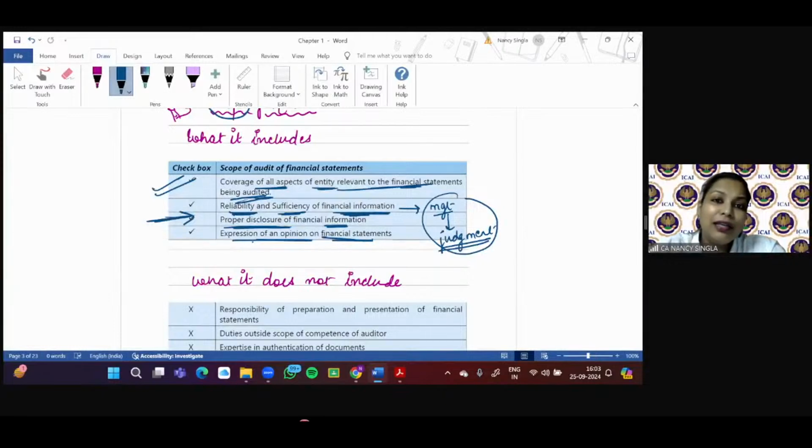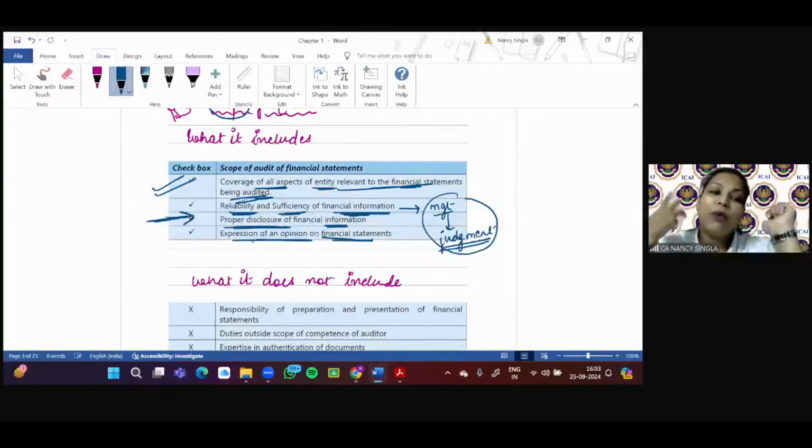Now, once you are clear with the concept of what is included in scope, that is, disclosure is to be seen, reliability and sufficiency of information is to be seen, all the aspects of the entity relevant to the financial statements being audited that are to be seen. So once you are clear with the concept, why will you not be in a position to give the correct answer?